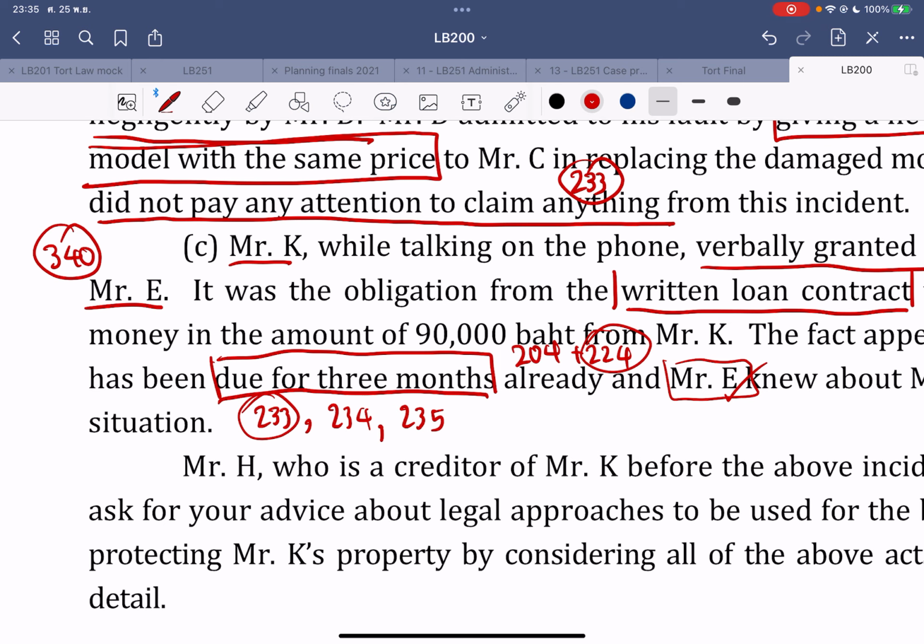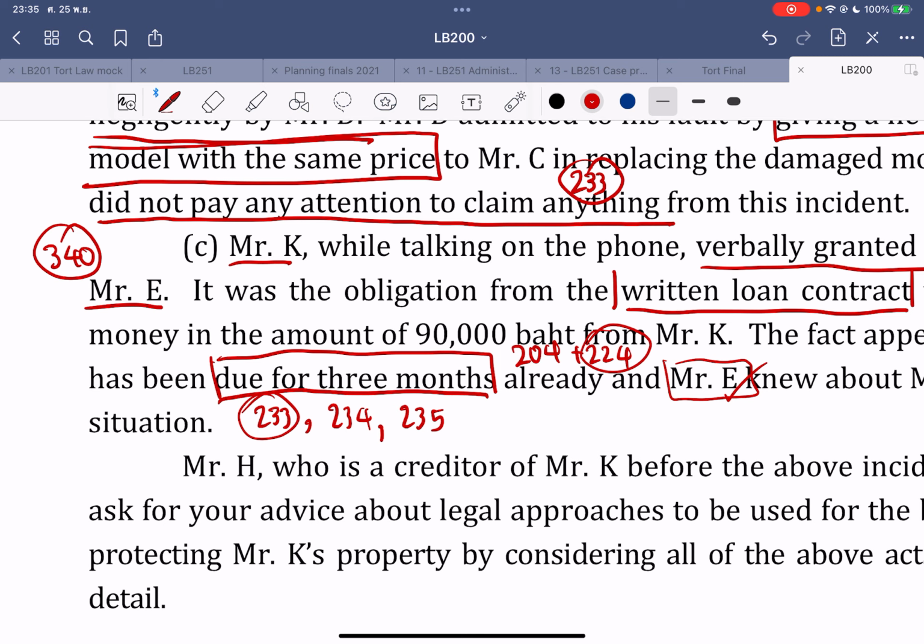The meaning is that Mr. H is able to exercise a claim belonging to the whole amount due to Mr. K, which is 90,000, and he is able to claim those 90,000 baht directly from Mr. E, but he just cannot obtain more than what is due to him. So it means he cannot obtain more than what Mr. K is in debt to him.